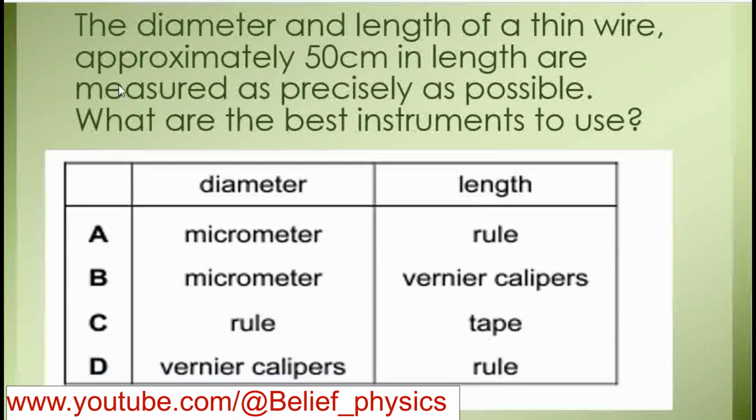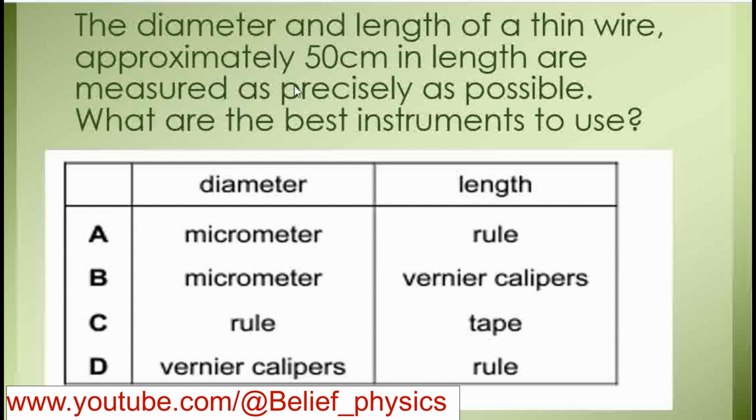Question number 1: the diameter and length of a thin wire, approximately 50 centimeter in length, are measured as precisely as possible. What are the best instruments to be used? This question was asked in June 2015 paper 1, question number 21.